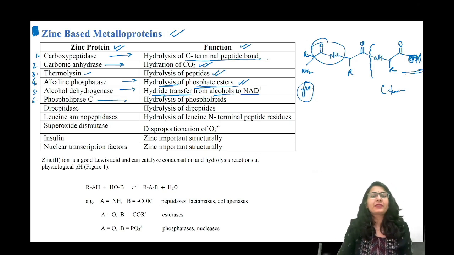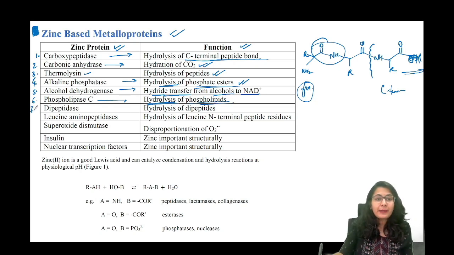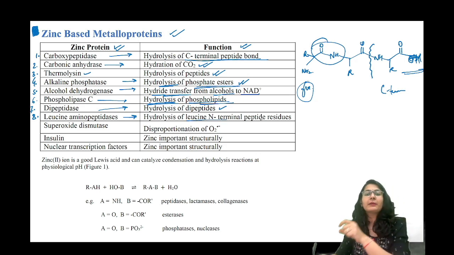Phospholipase C. All right, this is doing the hydrolysis of phospholipids, again has zinc in it. Dipeptidase has zinc in it, so hydrolysis of the dipeptides, that is having just 2 amino acids. Leucine aminopeptidase, hydrolysis of the leucine N-terminal peptide residues. इसका क्या मतलब हुआ?